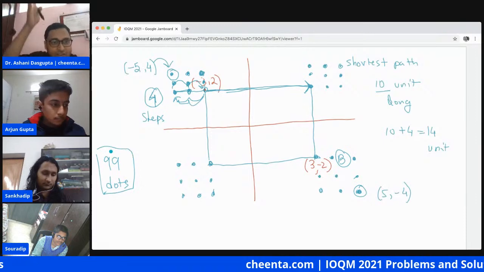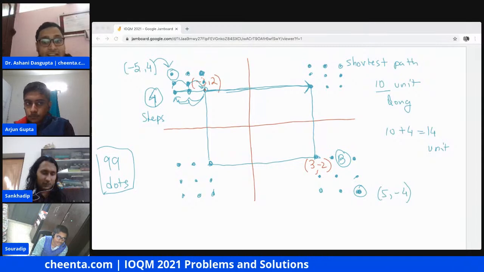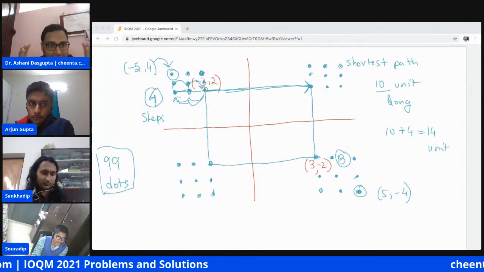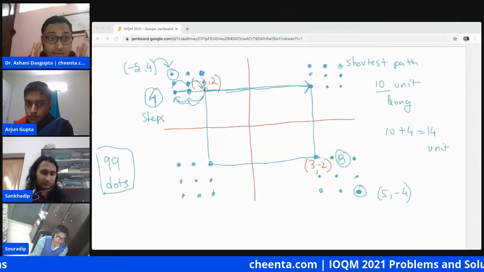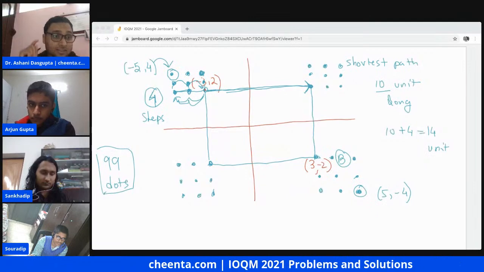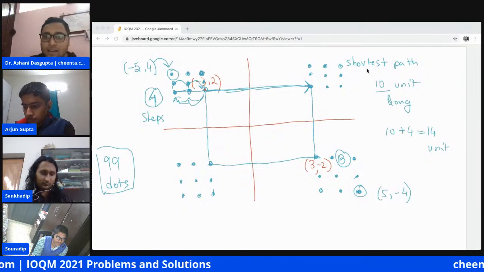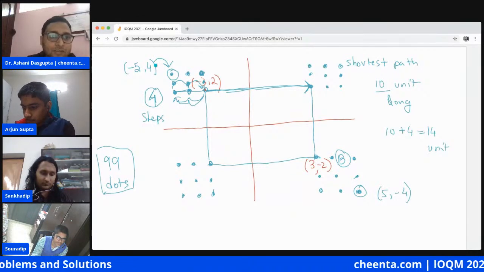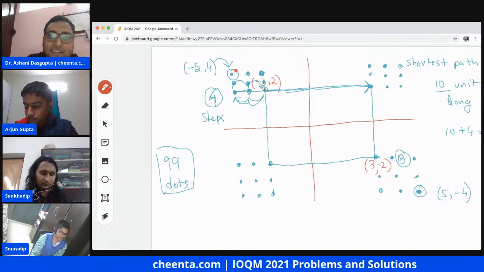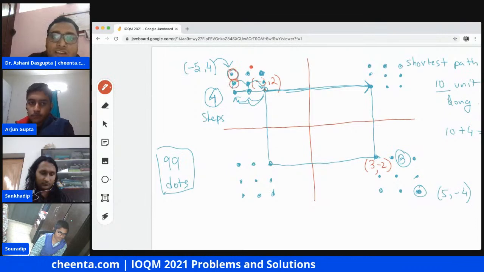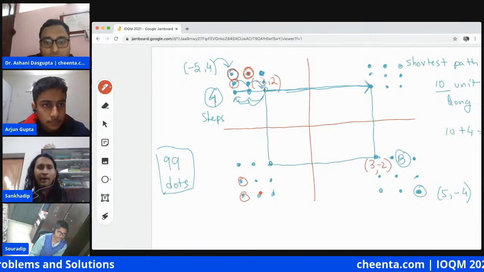There are 11 vertical lines and 9 horizontal lines. So there are a total of 99 dots in this particular grid. But there are certain points we will need to avoid because there are certain points we cannot go to. Now, what are those points? Well, you can easily check. We don't have enough time to discuss it in full detail, but you can actually check that these 3 points we cannot go to.